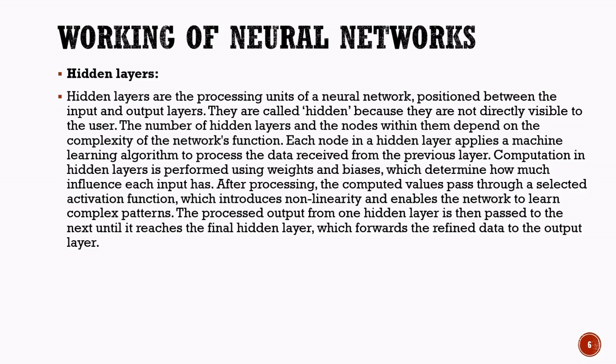The processed information is then passed from one hidden layer to the next. With each layer, the data is refined and analyzed further, allowing the network to gradually extract meaningful patterns and insights. Finally, after the information has passed through all the hidden layers, the refined data is forwarded to the output layer, where the final prediction or decision is generated. In short, hidden layers act as the brain of the neural network, performing all the essential processing and learning that enable artificial intelligence systems to make intelligent decisions.